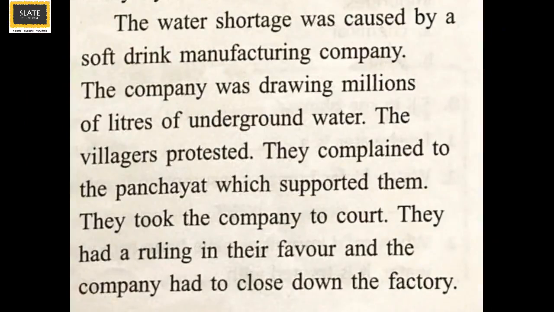The water shortage was caused by a soft drink manufacturing company. The company was drawing millions of liters of underground water. The villagers protested. They complained to the panchayat, which supported them. They took the company to court. They had a ruling in their favor and the company had to close down the factory.